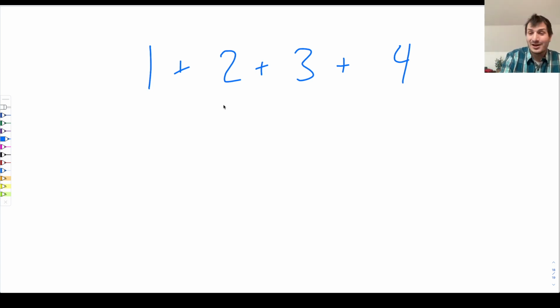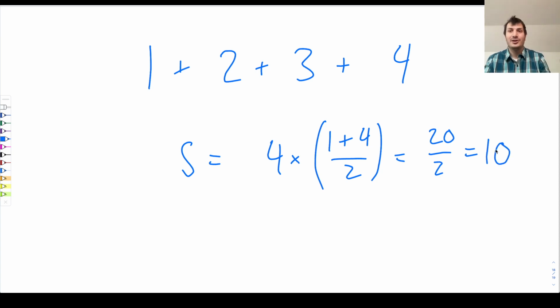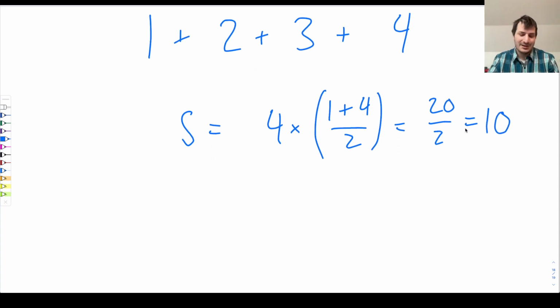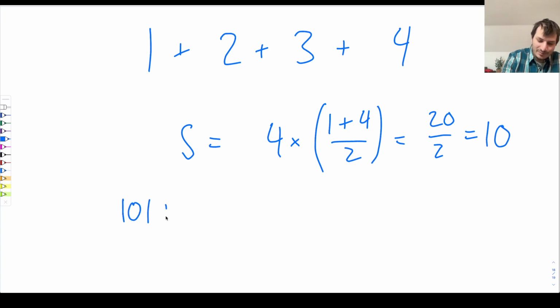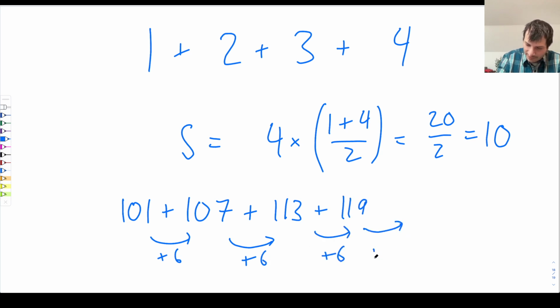What is the sum 1 plus 2 plus 3 plus 4? The answer is, it's the number of terms, 4, and then the average of the first and last term, 1 plus 4 divided by 2. So 4 times 5 divided by 2, 20 divided by 2, also known as 10. That is the sum. Maybe I should do a harder one just for fun. Let's do the sum 101 plus 107 plus 113. So I'm going up by 6s here, right? It has to be an arithmetic sequence. 113 plus 6, 119, 125. Okay.